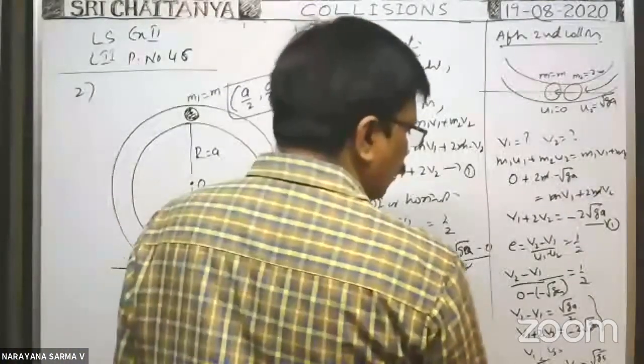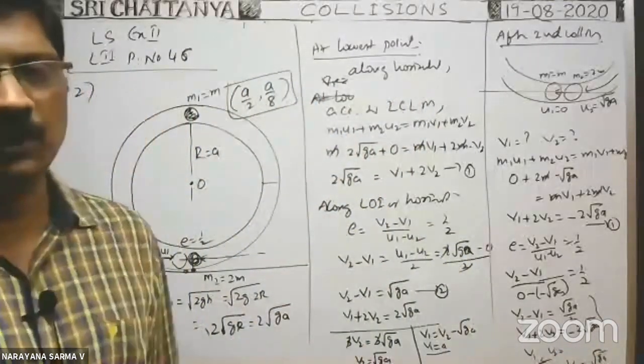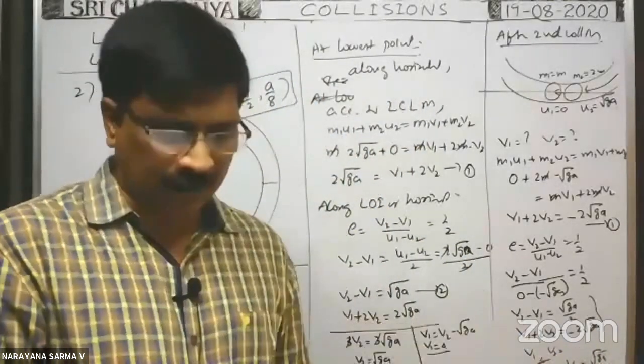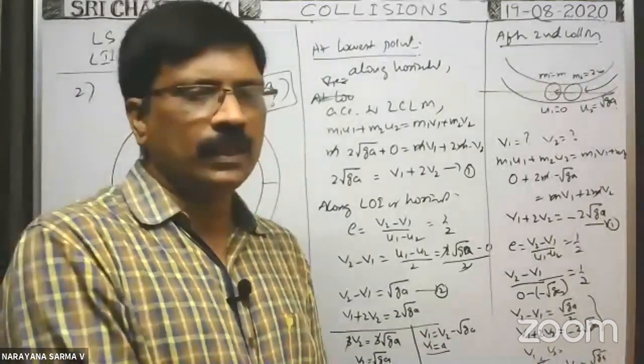Here you will get V1 is equal to minus root GA, V2 is equal to root GA by 2. You do that problem. You simplify them, you will get the answer. So this is an important one. Next, third problem you see.